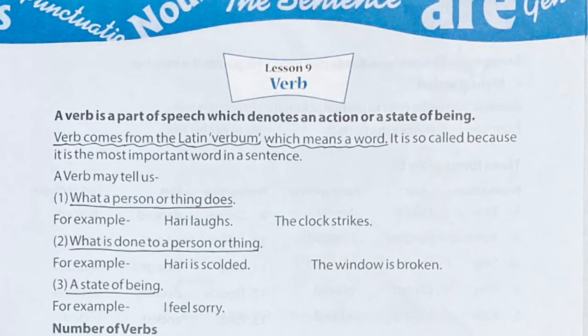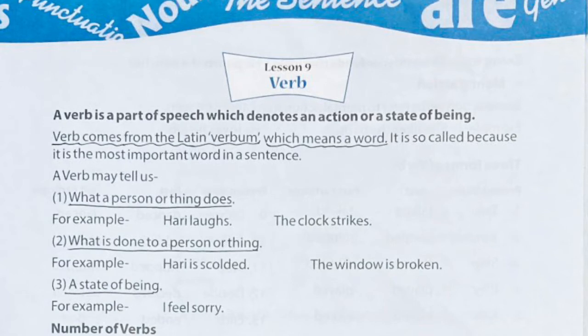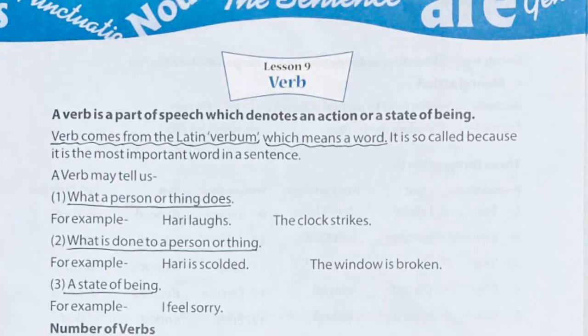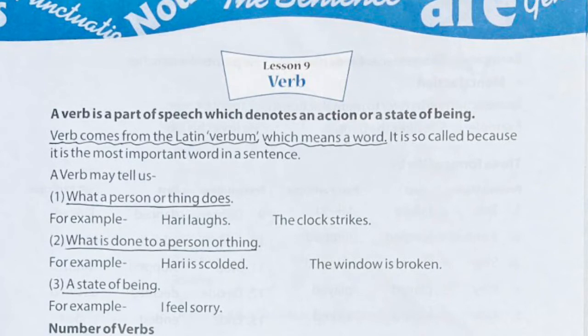The points are: a verb may tell us about these 3 things. The first one, what a person or a thing does. एक person ने क्या किया या एक चीज़ क्या करती है. For example, Hari laughs, the clock strikes. Clock strikes, clock चलती है. ठीक है, strikes.